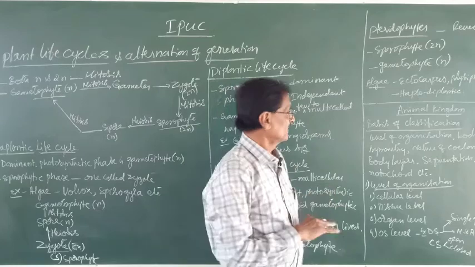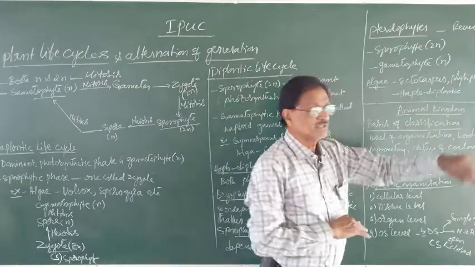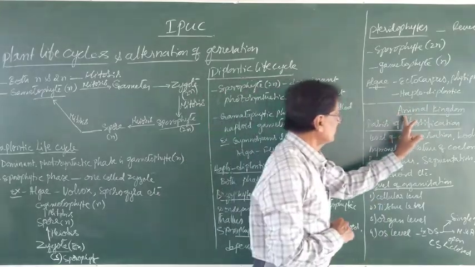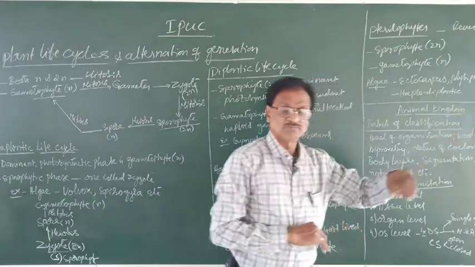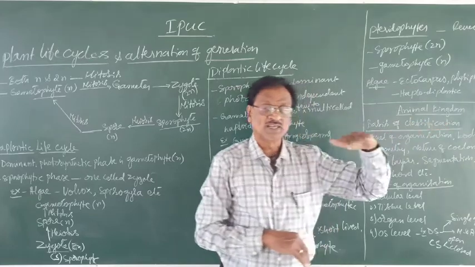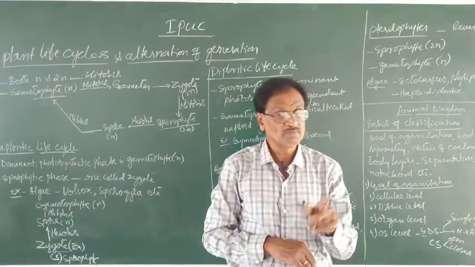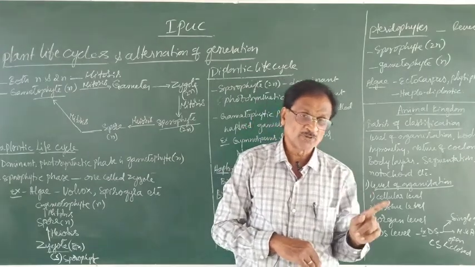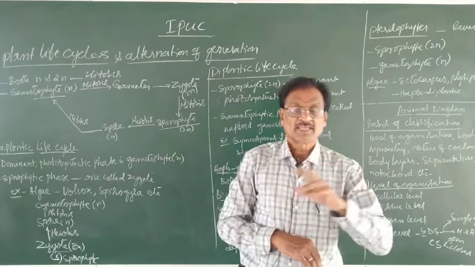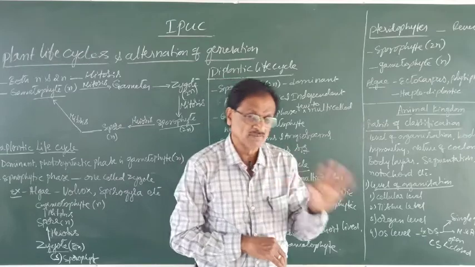Now let us take up the next one. Next kingdom is what? The animal kingdom. What do you mean by this animal kingdom and what does it include? Animal kingdom also comes under what? Whittaker classification. Remember, Whittaker proposed how many kingdoms? Five kingdoms. I hope you know all of them.